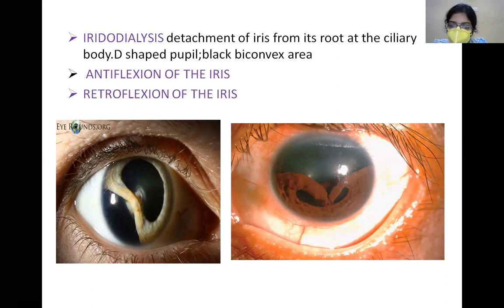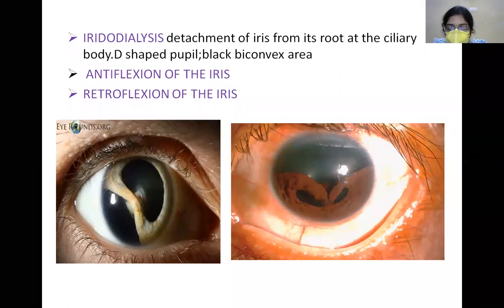I hope I'm clear. Just imagine a paper which has just fallen down into half from up to down. So what you're seeing is the posterior surface of the iris, that is anteflexion of the iris: the iris folding on itself anteriorly.